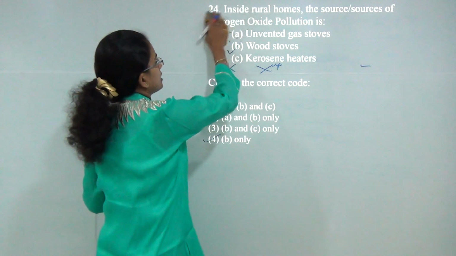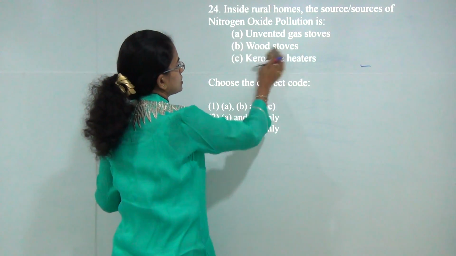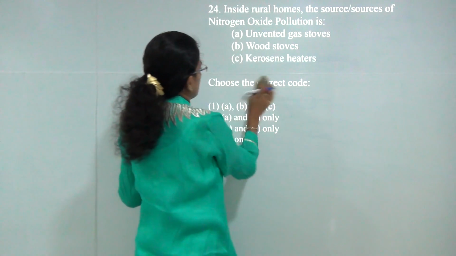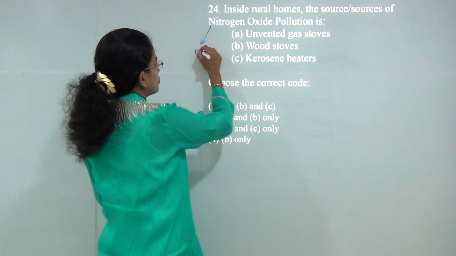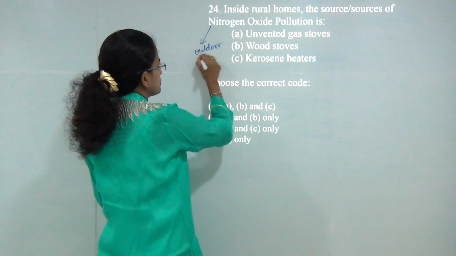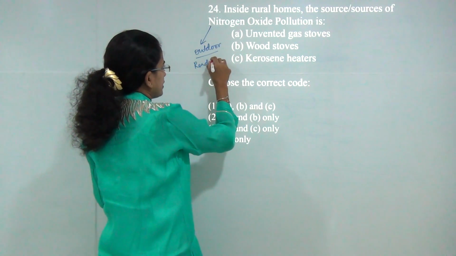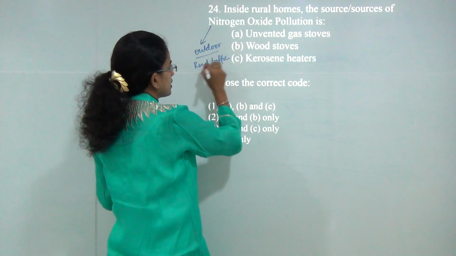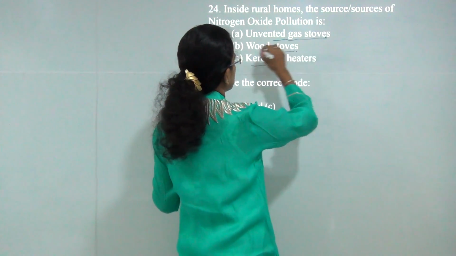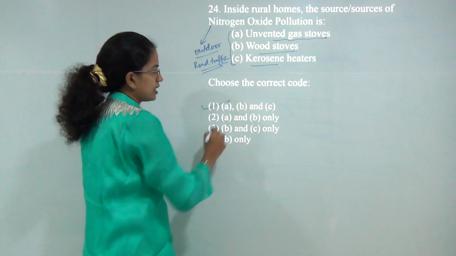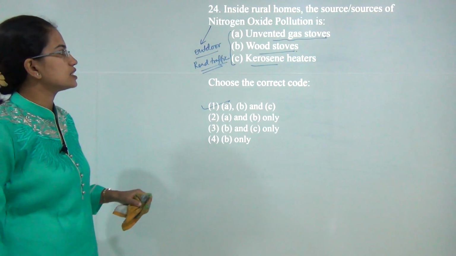Next question. Inside rural homes, nitrogen oxide pollutant is. Nitrogen oxide as a pollutant outdoors is commonly due to road traffic, and indoors is due to stoves burning kerosene. So you have kerosene and wooden stoves and unvented gas stoves. All 3 would be the correct answer. So 1 would be the correct choice here.